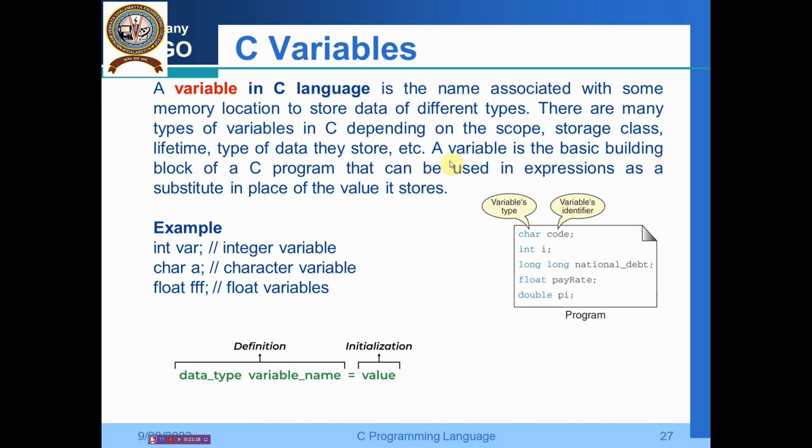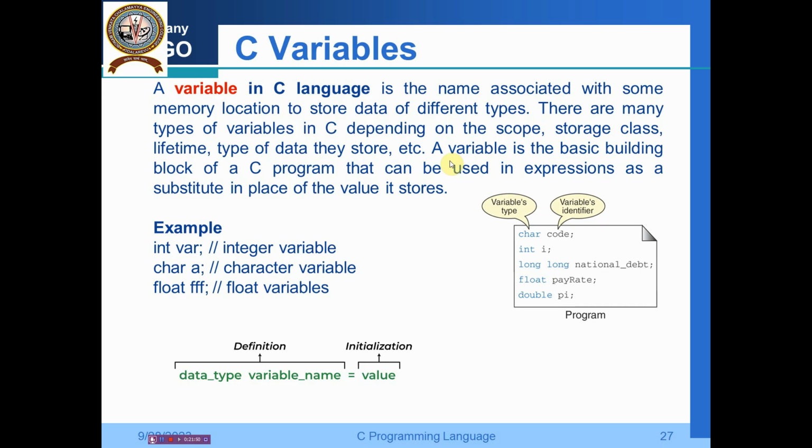Then we are going for the variable. A variable in C language is the name associated with some memory location to store data of different types. There are many types of variables in C depending on the scope, storage class, lifetime, and also the type of data they store. A variable is the basic building block of C programming that can be used in an expression as a substitute in place of the value it stores.